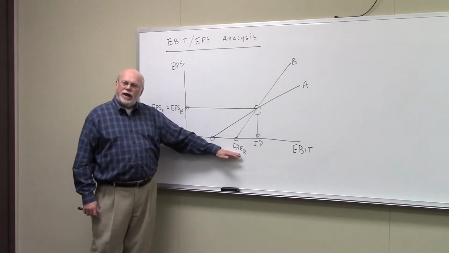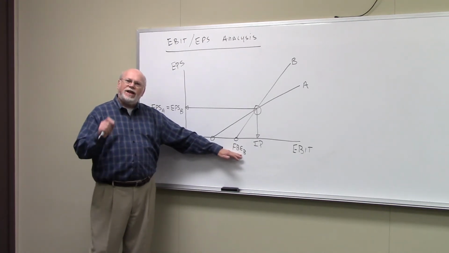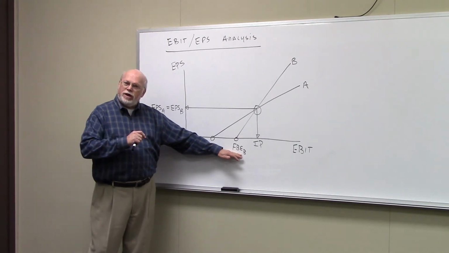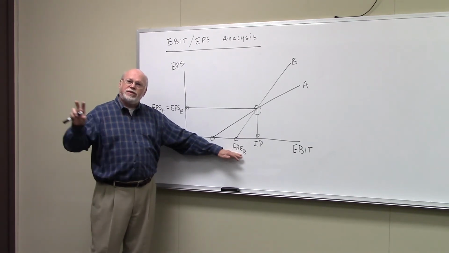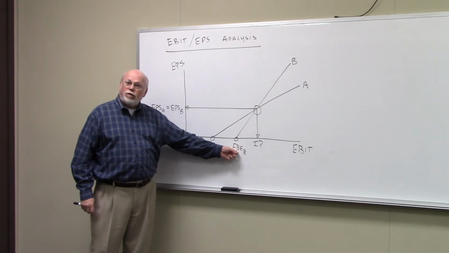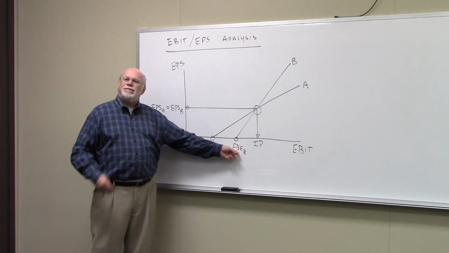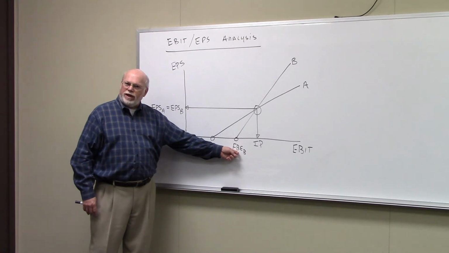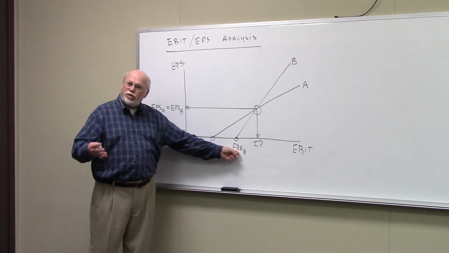When you see a greater financial break-even point, that means this is the capital structure that has the most debt. How do you calculate financial break-even? Remember, it's the interest plus the pre-tax dollars you need to pay the dividends on your preferred stock. This is more financial leverage. If you have to earn more and more money to reach this financial break-even point, that's a riskier kind of thing.